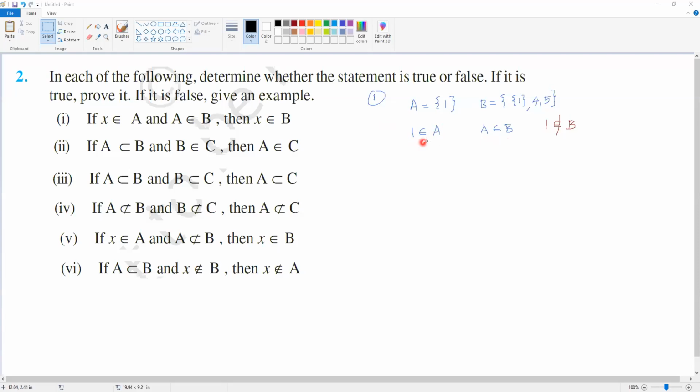But you can see that the elements inside set A being inside B, there is no guarantee. So that means it is false. False.